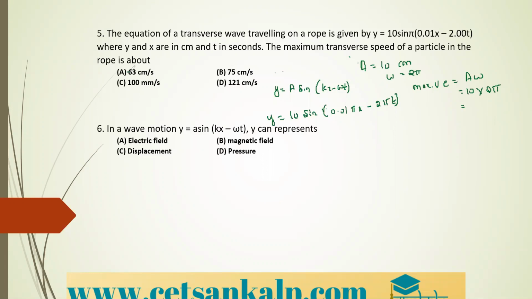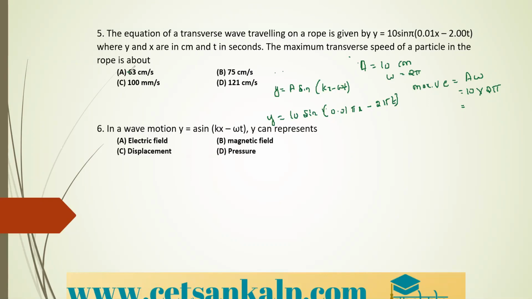That is the maximum velocity. We have maximum velocity equal to A into omega. A value is 10, omega value is 2 pi. So it is 10 into 2 into 3.142. If you multiply, you will get 62.8, that is nearly equal to 63. Therefore, option A is the correct one.